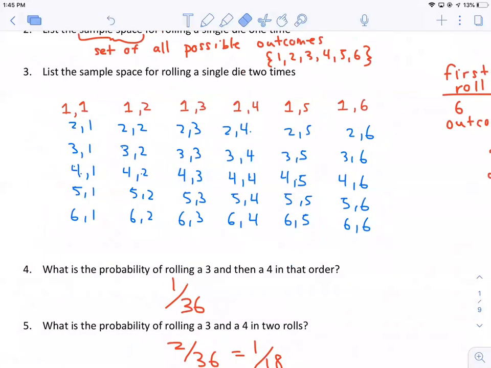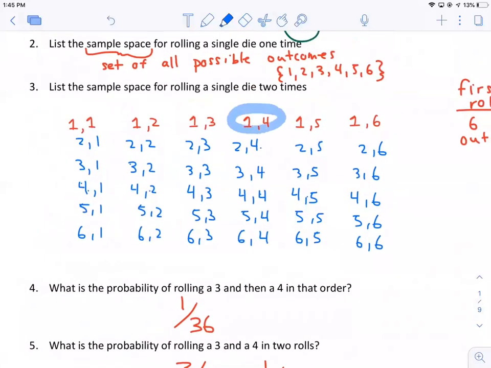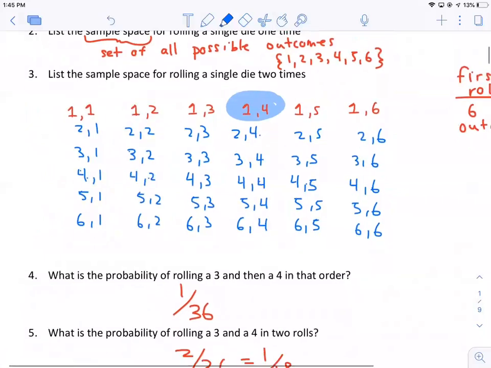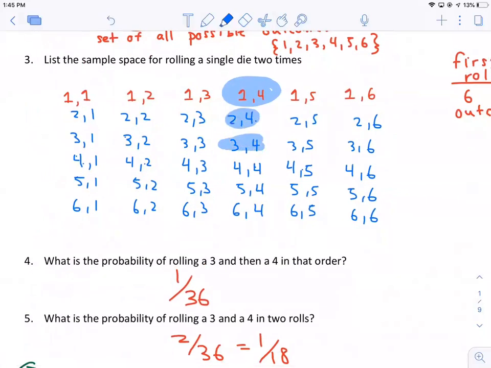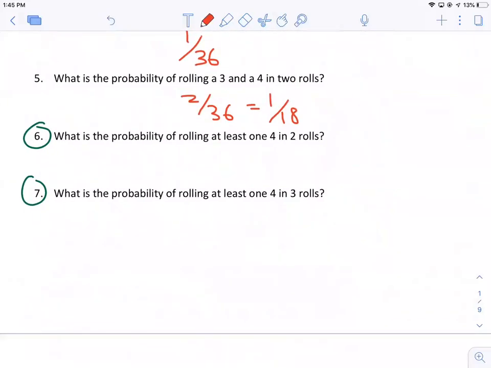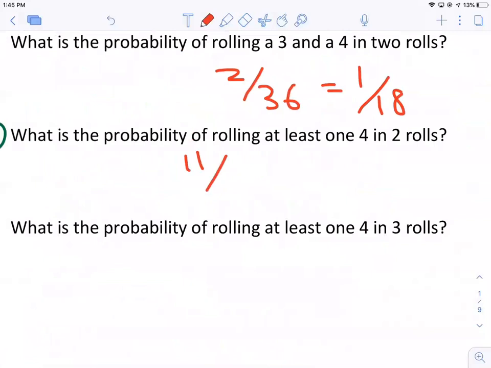And I'm just going to count all of the outcomes that have at least 1 4. So I'm just going to highlight all of them. And as you can see, we have 1, 2, 3, 4, 5, 6, 7, 8, 9, 10, 11. So there was an 11 out of 36 chance of rolling at least 1 4 in 2 rolls.